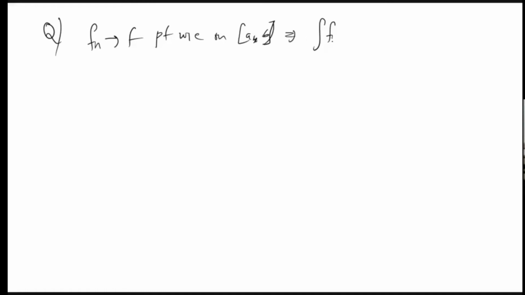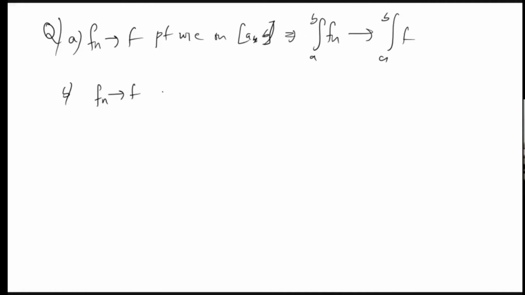Okay, then we can ask questions like this. How will be the questions? Fn converges to f. Let Fn, like if Fn converges to f point-wise on AB implies integral Fn converges to integral f.